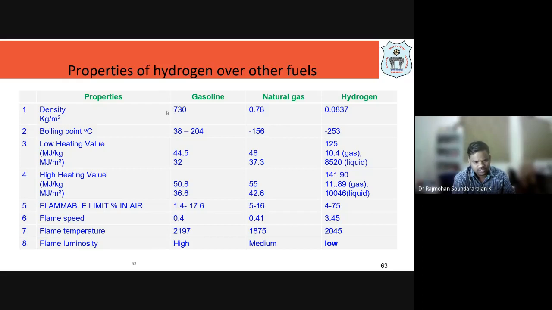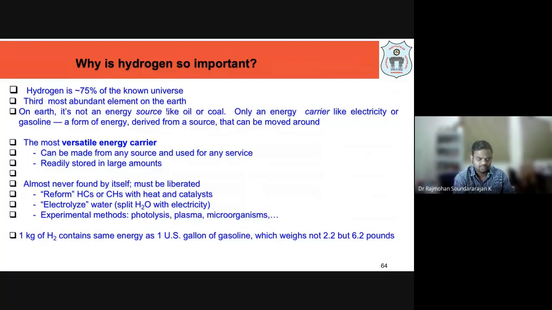If you consider the flame temperature, in comparison to gasoline it is the same. And the flame luminosity is very low: when petrol burns you see a yellow color, whereas hydrogen burns colorless. So except for flame speed and luminosity, the other properties are in favor of using hydrogen as the fuel rather than gasoline.